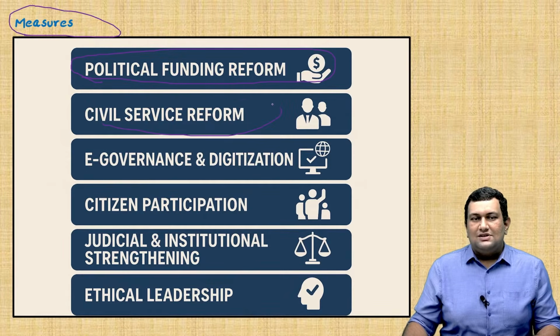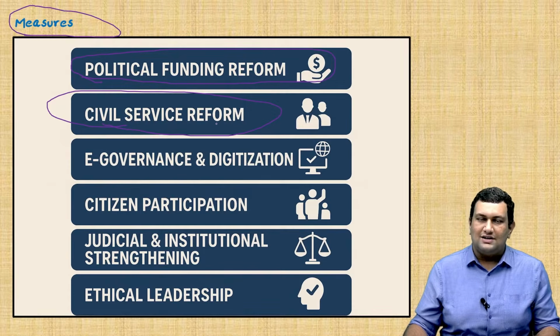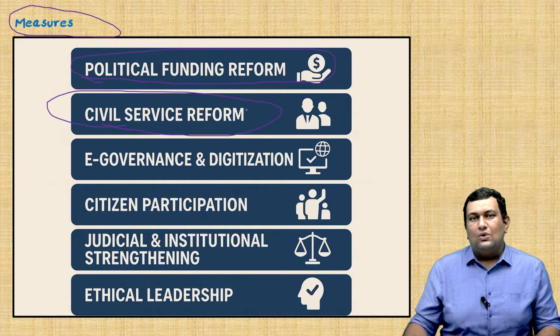The second aspect is civil service reforms. This is an important one. Civil servants are the bridge between the government and the people. They act as a bridge, and they are the face of the government, so they need to be reformed. This includes capacity building, training in ethics, morality, etc. We also need to move from rule based to role based officers.